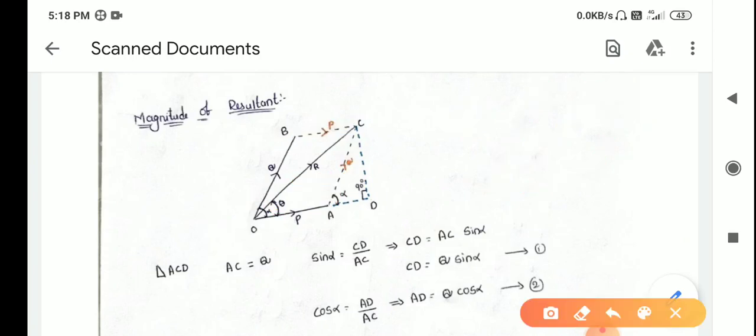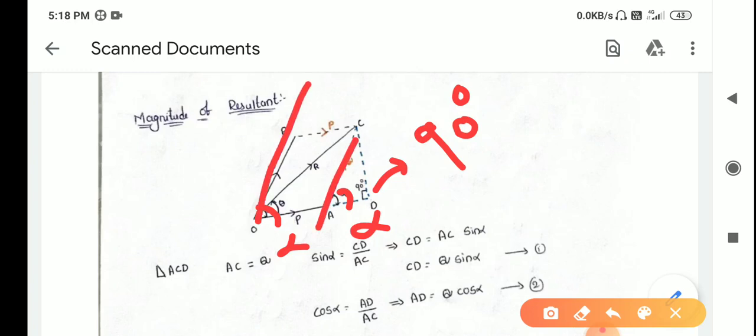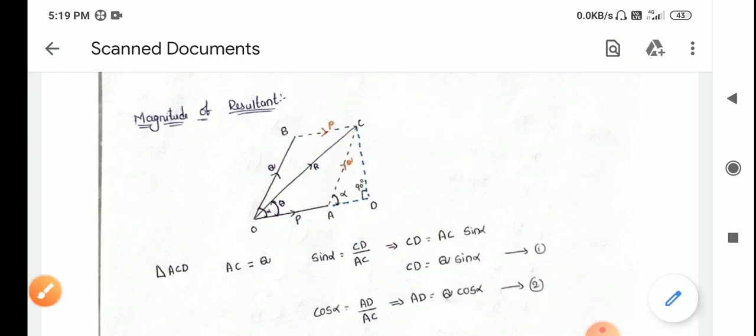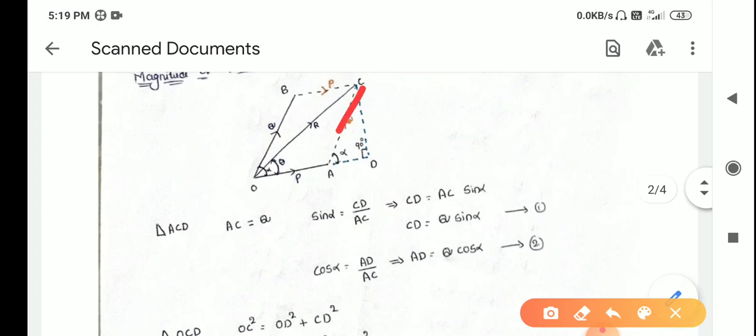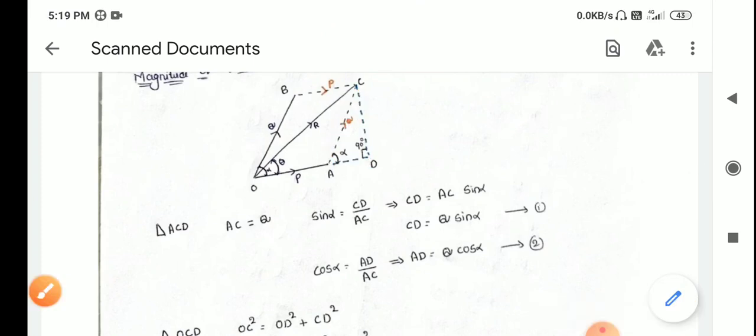So after that, I am dropping a perpendicular from C to D and that perpendicular angle is 90 degrees. As this angle is alpha, this angle also becomes alpha because these two sides are parallel and this is a transversal. It is basic maths. Okay, so the angle is alpha degrees. Now from the triangle ACD, you can observe that sine alpha is equal to, sine, what is meant by sine?